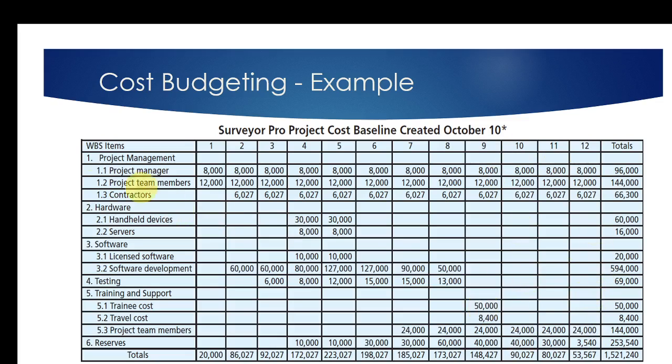Now you can see that budgeting is all about costing based on task and time. So then we know how much the cost is going to be for a particular task, and how much cost is going to occur in a particular month. Then we can allocate money time-wise as well as task-wise. That is what we do with cost budgeting.